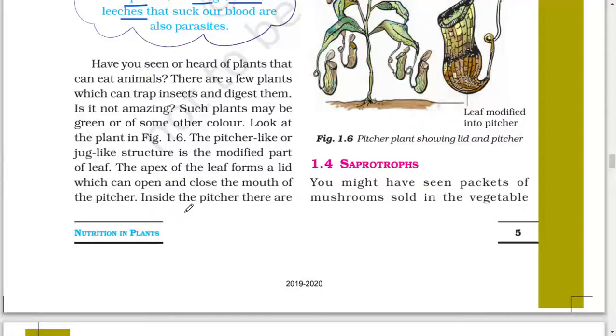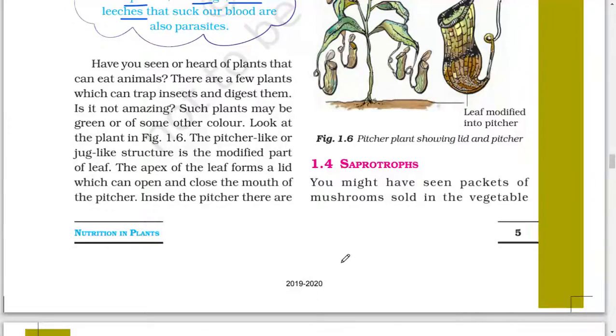Have you seen or heard of plants that can eat animals? There are a few plants which can trap insects and digest them. Is it not amazing? Such plants may be green or of some other color. Look at the plant in figure 1.6. The pitcher-like or jug-like structure is a modified part of leaf. The apex of the leaf forms a lid, which can open and close the mouth of the pitcher.